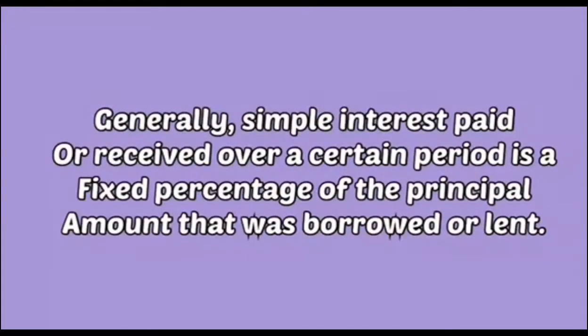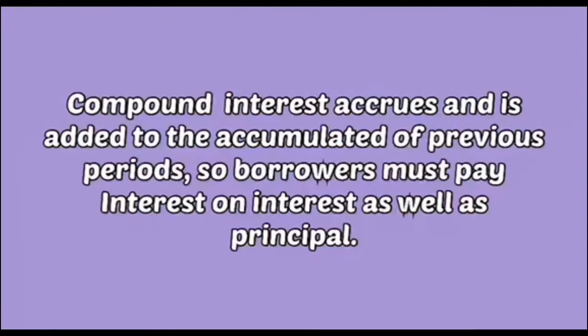Generally, simple interest paid or received over a certain period is a fixed percentage of the principal amount that was borrowed or lent. Compound interest accrues and is added to the accumulated interest of previous periods, so borrowers must pay interest on interest as well as principal.